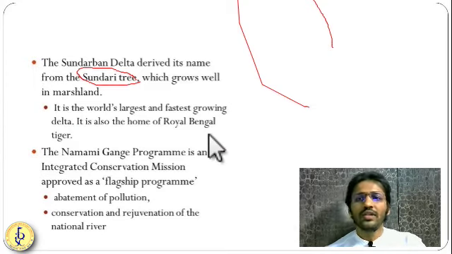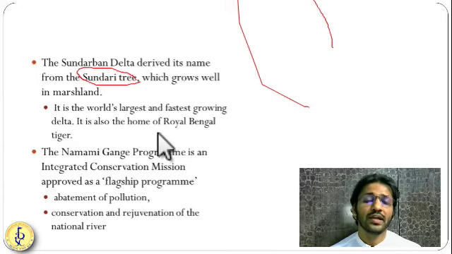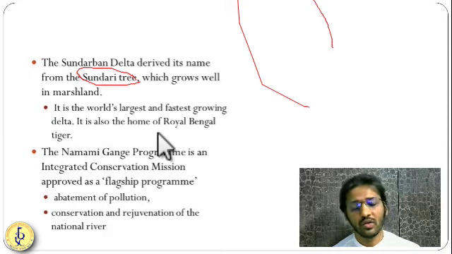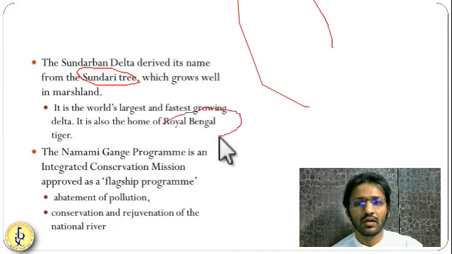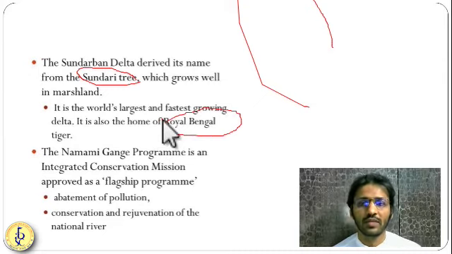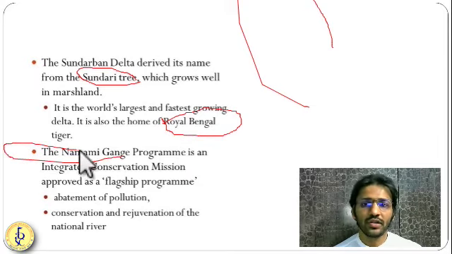As the Ganga is making a huge delta, there is an island called Ganga Sagar Island, which is also made on the Ganga. The Royal Bengal tiger is a very famous animal on this Sundarban Delta. The government of India started the Namami Gange mission to clean the Ganga in 2014.